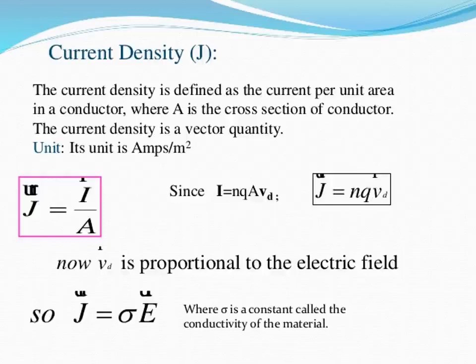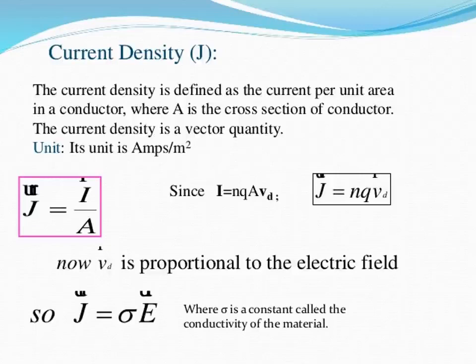Vd is proportional to the electric field. What is Vd? The drift velocity. I equals NQA Vd. So J equals NQ Vd. This is the expression.